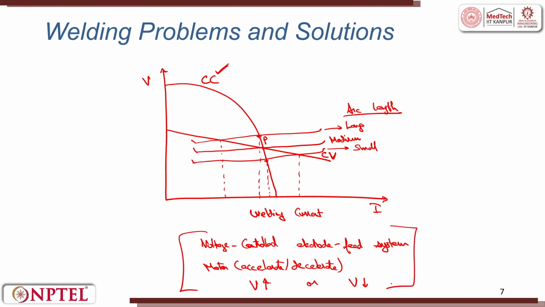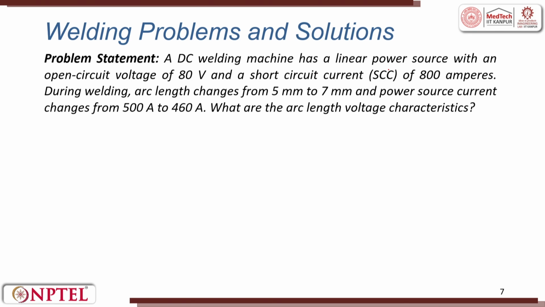Now, to explain this, let me come to a problem statement, and the problem statement would also help you to understand how we calculate, how we find the characteristic of the curve. A DC welding machine has a linear power source with an open circuit voltage of 80 volts and a short circuit current of 800 amperes. During welding, arc length changes from 5 millimeter to 7 millimeter, and power source current changes from 500 amperes to 460 amperes. What are the arc length voltage characteristics?